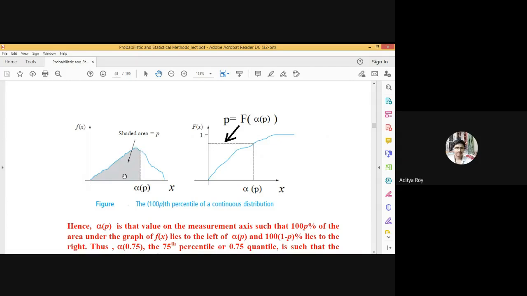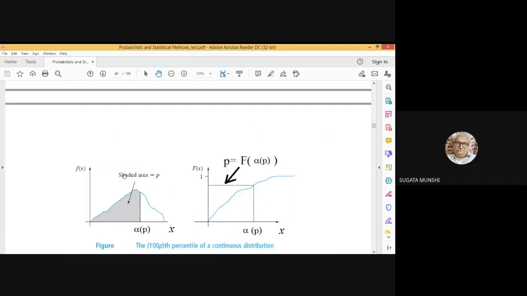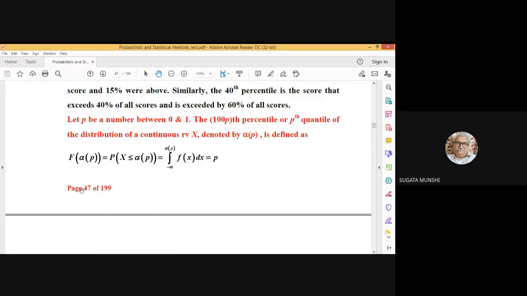Alpha p is the value of the random variable such that the probability of X less than or equal to alpha p is equal to p. All right.